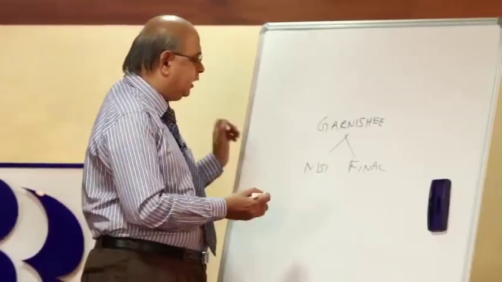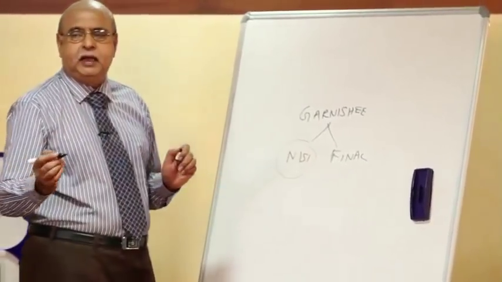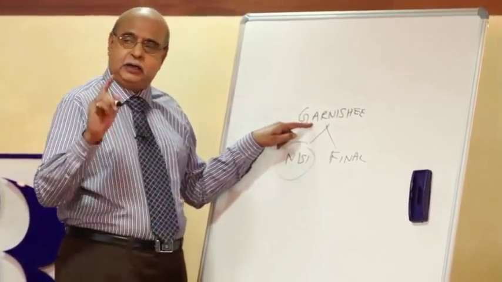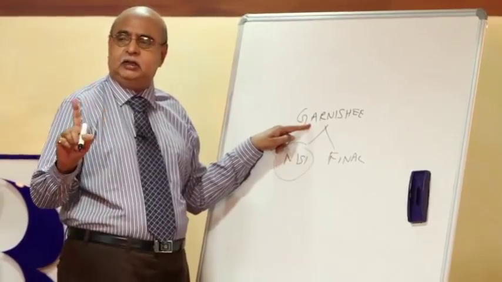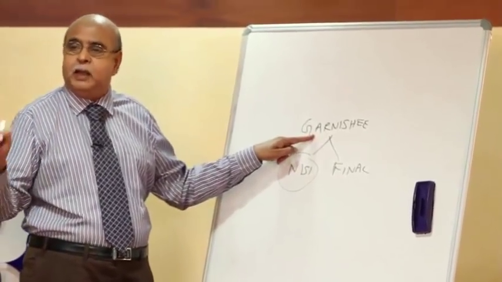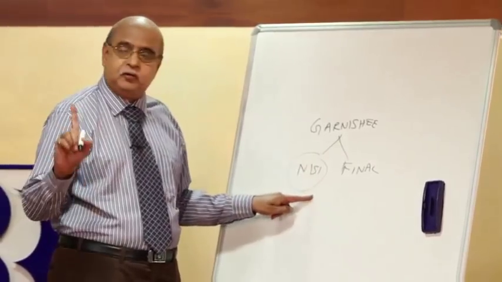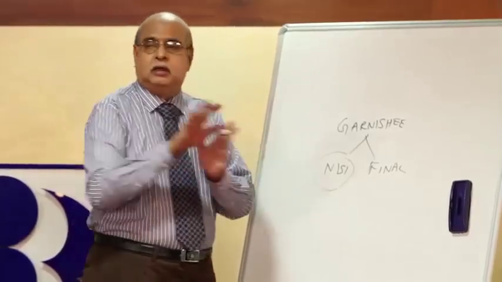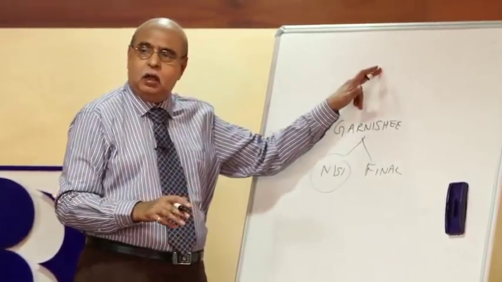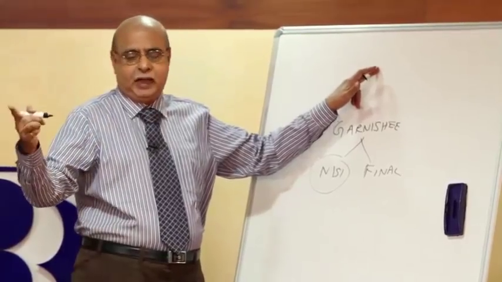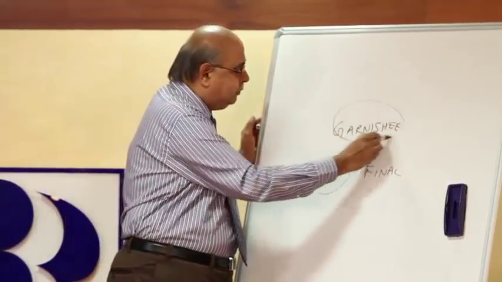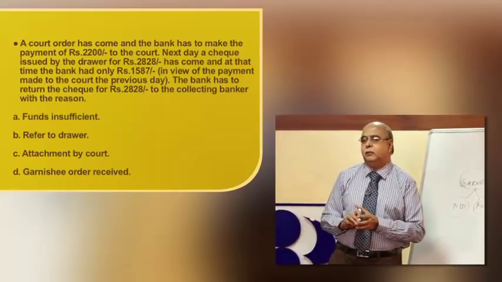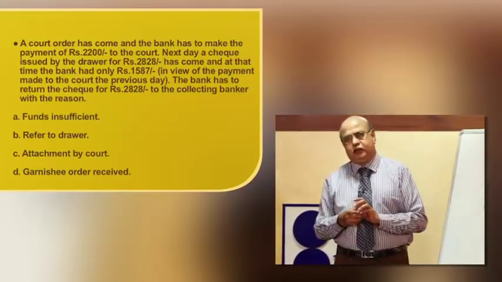The moment the particular order is received, the banker is expected to record the date and time, because the Garnish order at the time of receipt is attaching the balance outstanding with the banker payable to the customer. So the banker has to immediately verify the account, freeze that account according to the order directions, keep it separately and intimate the court, and after receiving the reply from the bank, the Garnish order further will be issued, that is called the final order. Based on that, the banker is expected to send the money either to the court or to the bank as per the direction.